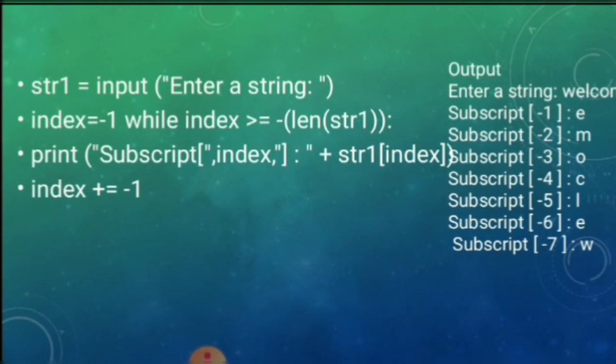See here the index value is adjusted by 1 in the negative direction. In the output, at the prompt to enter a string, again we give the word welcome. Now we get subscript -1 is E, then M, O, C, L, E, W. In descending order we can access the values with negative indexes.